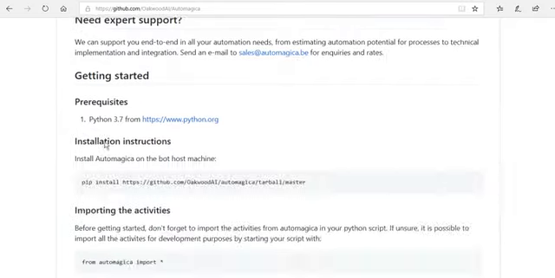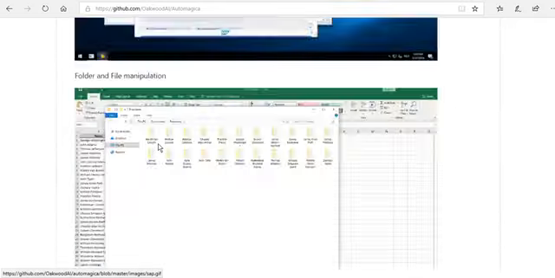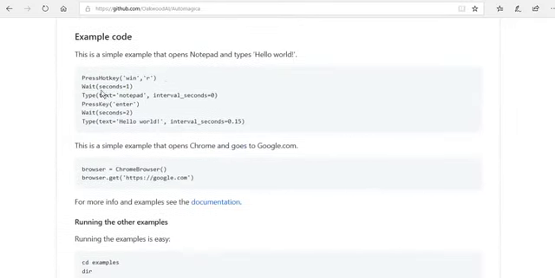You can see how Python looks here: press key, wait, type. It's a simple one which opens Notepad and types hello world. Firstly I'm pressing the hotkey and then waiting. Instead of a delay, here we use wait, and type, where you specify the application, whether Notepad, WordPad or whatever it is.